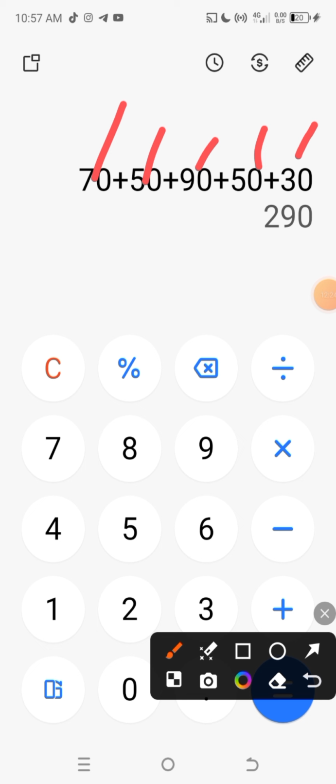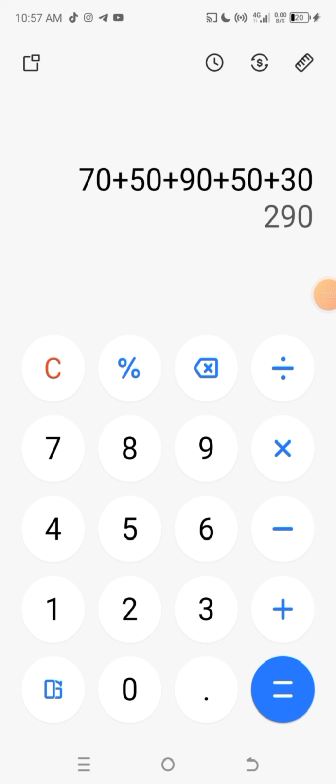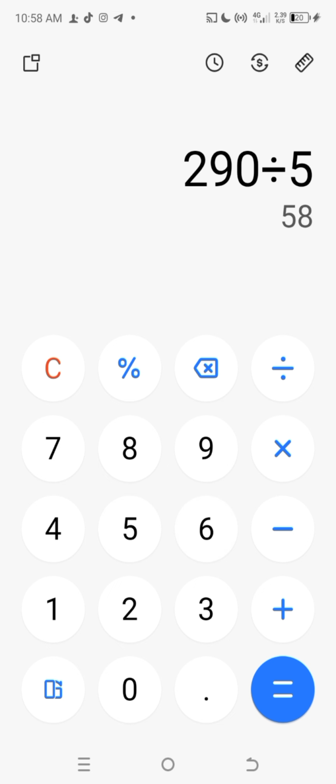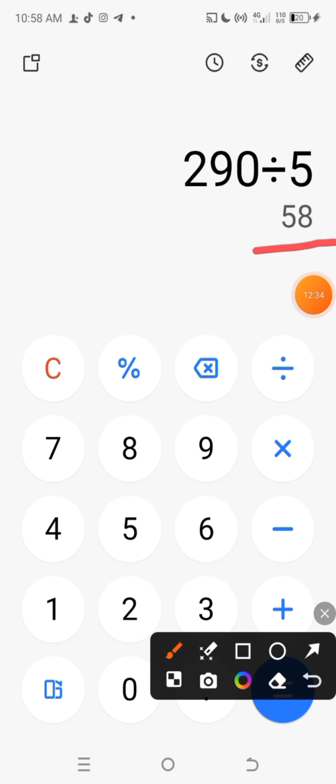When you get something like this, the next thing you have to do is to write out the score, which is 290, right? So write out the score, 290, divided by 5. You are going to get the average for home. You are going to do that for away also. You are going to get the average.